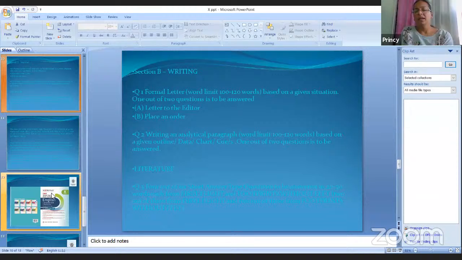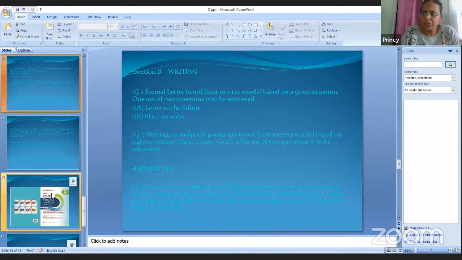Question number 1 will be a formal letter. We all know that there are many types of formal letters: to the editor, to the municipal corporation, placing an order, receiving an order. These all come under formal letters. Here 2 options will be given to you, A and B. Out of these 2 options, you have to do one. It will be based on any given situation or general problem, like a letter to the editor.